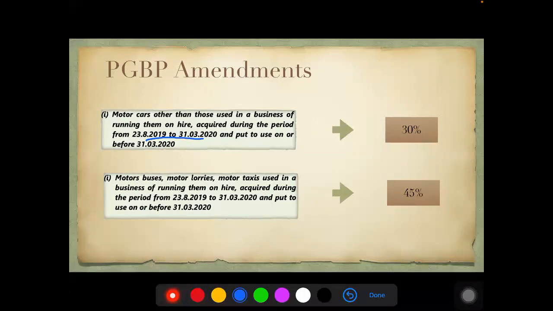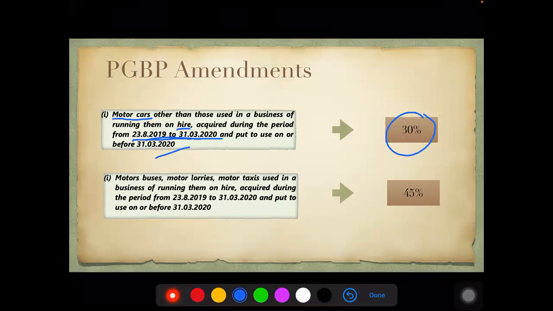So they said anyone who is buying a car, other than for running them on hire, if your purchase date and if you're putting to use before 31st March 2020, so if you're buying between 23rd August 2019 to 31st March 2020, if this is the date of your procurement and put to use period, you will enjoy depreciation at an enhanced rate of 30%.